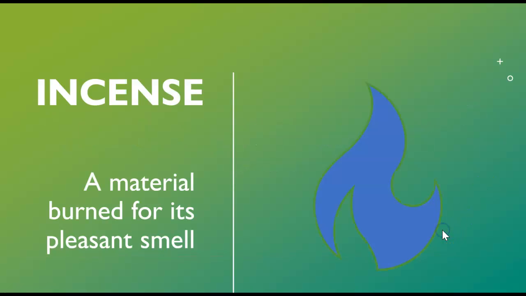So our first word is incense. Incense is a material burned for its pleasant smell. And these would be used, first of all, because nobody used deodorant in ancient times. It didn't exist. And showering was not as regular as we shower now, although the Egyptians were much better with their personal hygiene than people later on would be. But this is going to help with a lot of bad smells, and of course mummification inside those mummification tents,